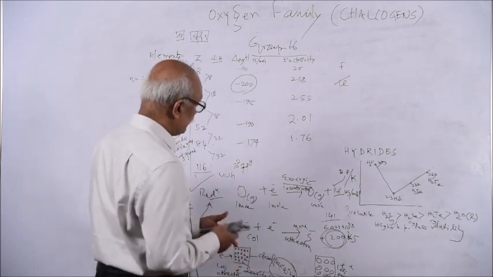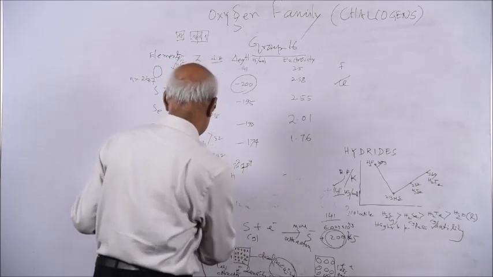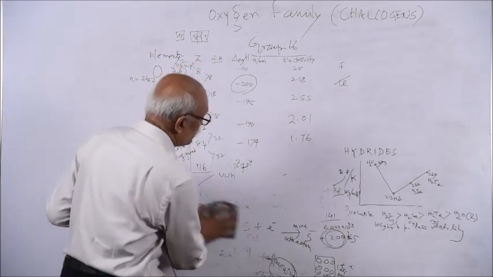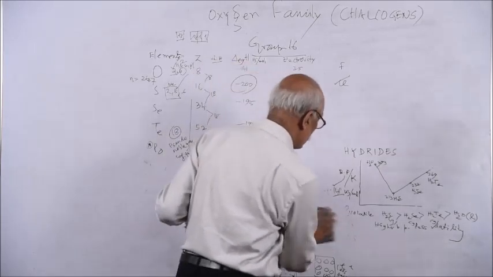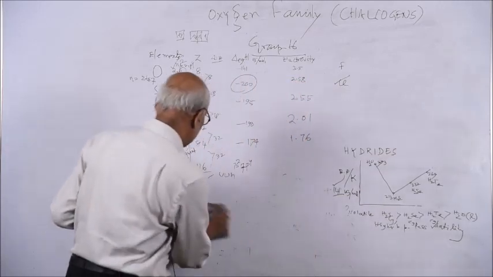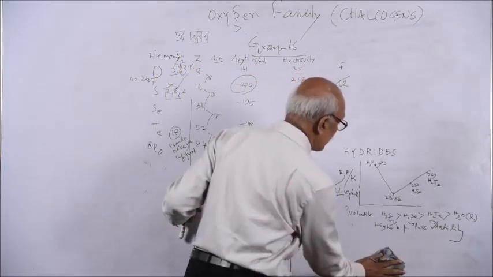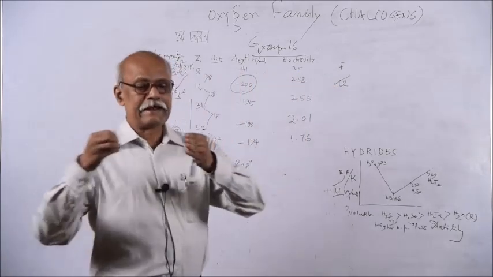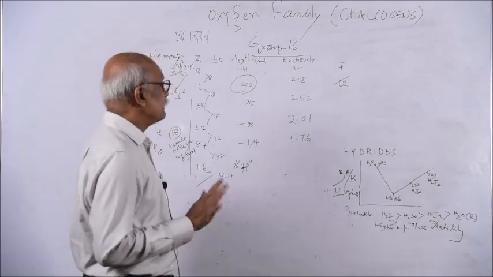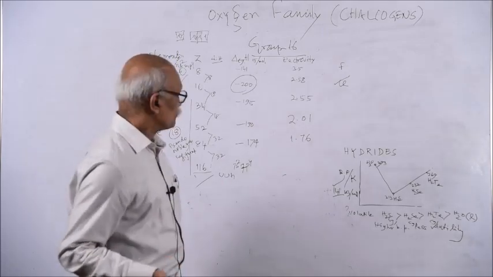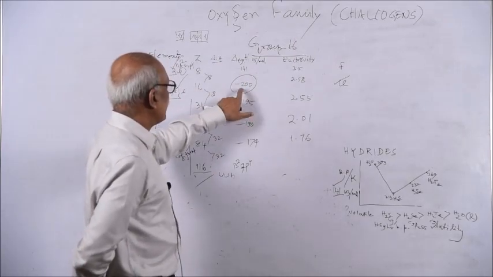2p4, here you see 3s2 3p4. So due to 2s and 3s, the packing will be more in case of oxygen. As packing is more, there are more atoms per cc, and more atoms per cc means more electron density. As electron density is more, when an outside electron is added to it, less energy will be evolved out. So that is why oxygen in this case is 141, but in this case 200.